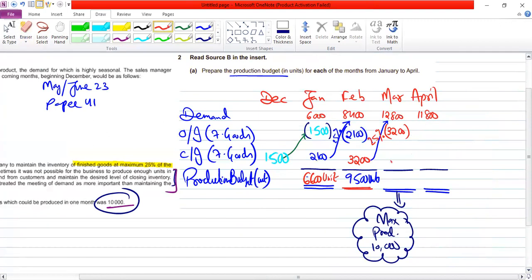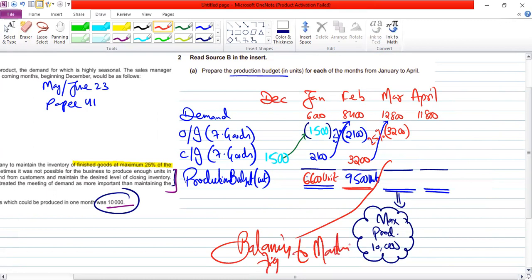So here the closing is going to be the balancing figure to maintain the capacity of 10,000, right or wrong? Because the answer came more than 10,000, so I cannot produce more. I have to do some math. 12,800 minus 3,200 plus x is equal to the final answer.